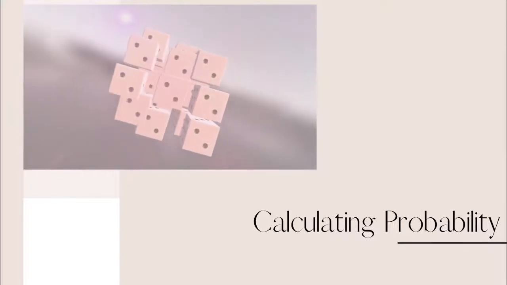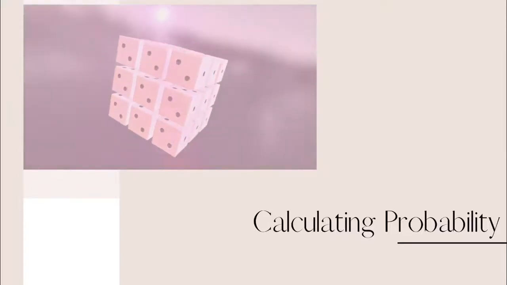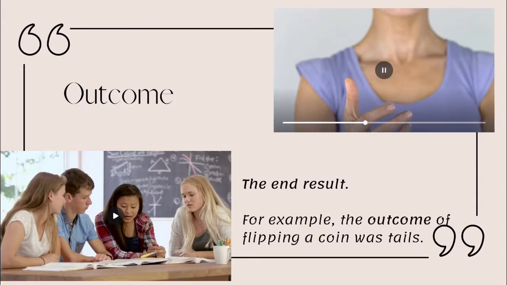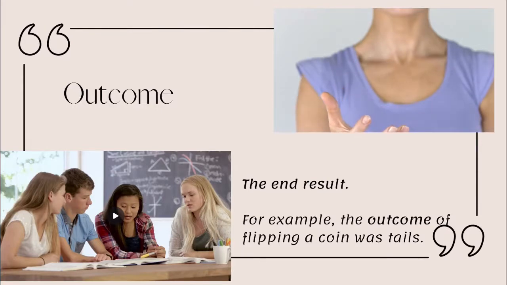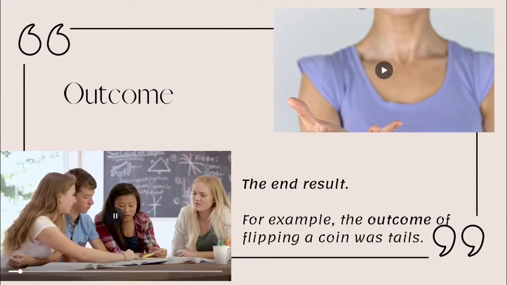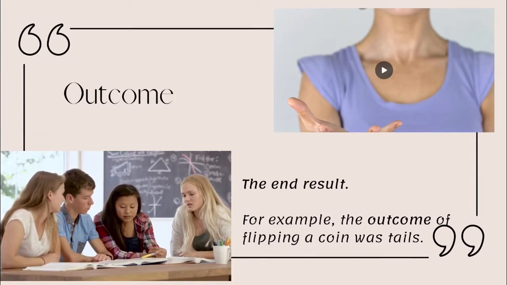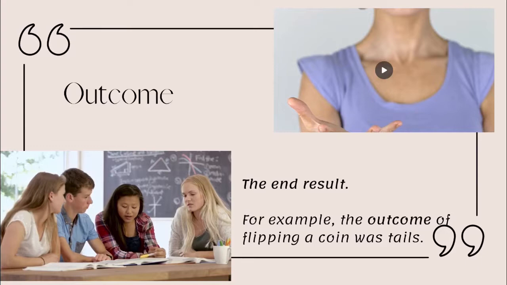So in this video we're going to be looking at how to calculate the probability of an event. When we're talking about probability, we use the word outcome a lot, and all this means is that it is the end result. For example, the outcome of flipping a coin was tails, so it's the thing that happened as a result of flipping the coin. Another example could be that the outcome of studying was a better grade. So the outcome was the better grade, and that was because you studied more.